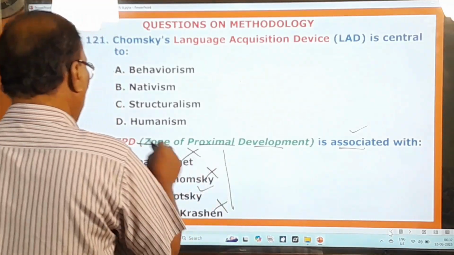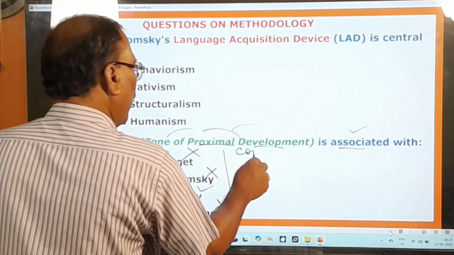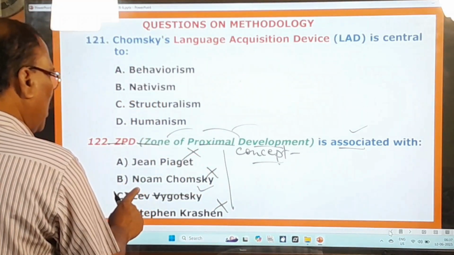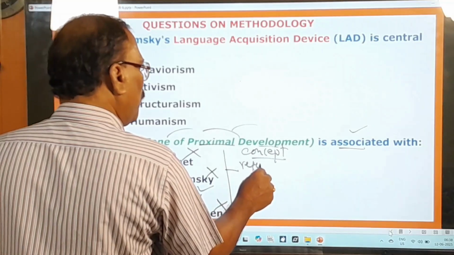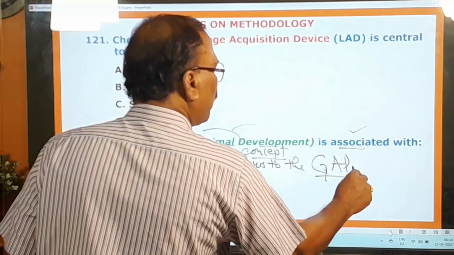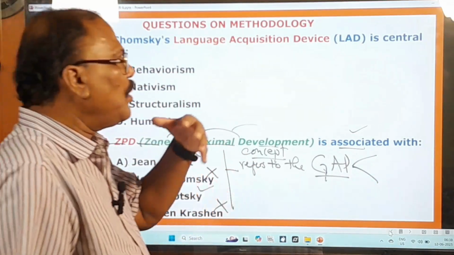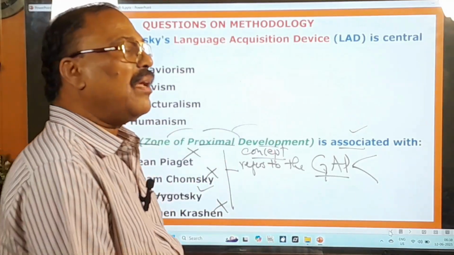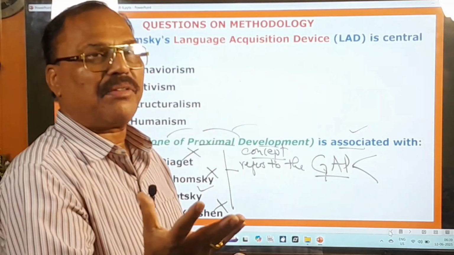Here, let me tell you about this zone of proximal development. This concept was developed by the psychologist Lev Vygotsky. The zone of proximal development refers to the gap between what a child or learner can do independently and what he can do with guidance and support from a teacher.